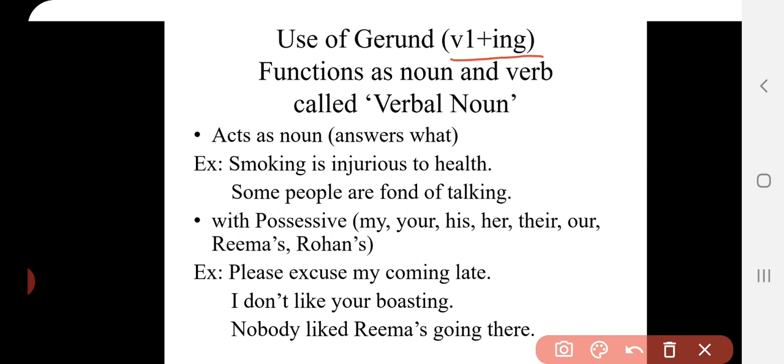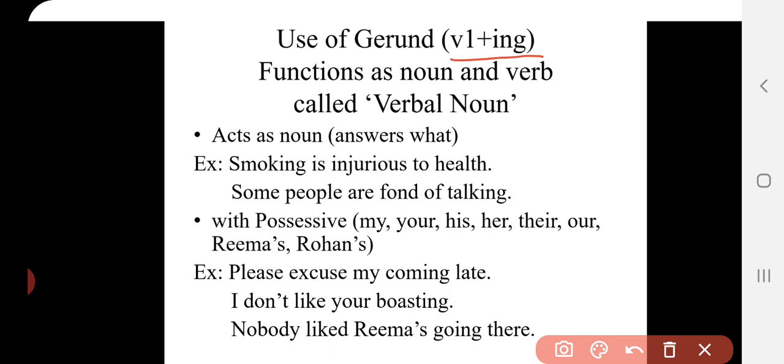Gerund has the main function of a noun. I'm saying that we use a gerund as a noun. What is a noun? Any name is called noun. Name of a person, place, thing. You must have studied this definition long ago in your 3rd, 4th standard. Noun means name.